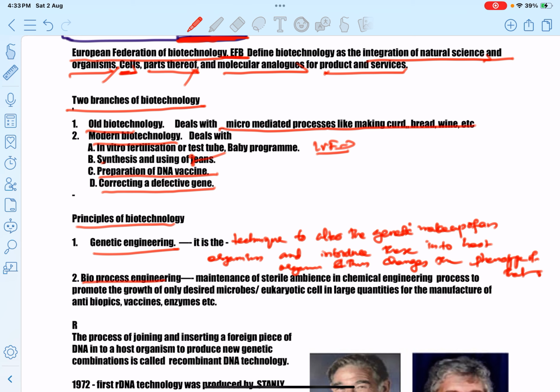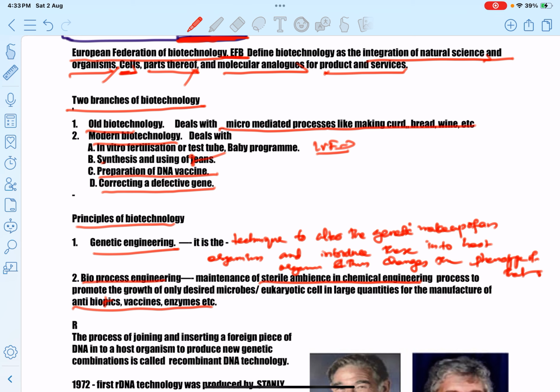What is meant by bioprocess engineering? Maintenance of sterile ambience in the chemical engineering process. Chemical engineering process means the alteration, manipulation or cutting process in DNA. For what? To promote the growth of only desired microbes and to avoid all undesired microorganisms, in large quantities, for the manufacture of antibiotics, vaccines and enzymes.